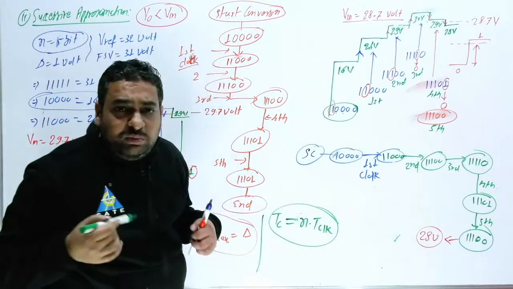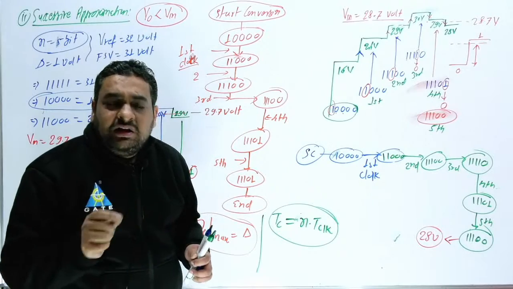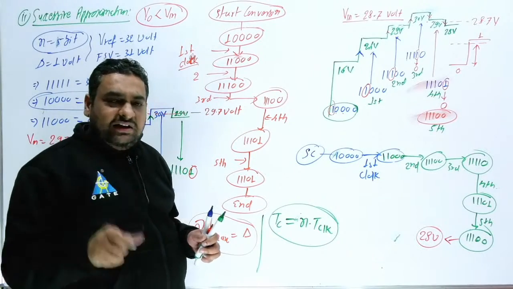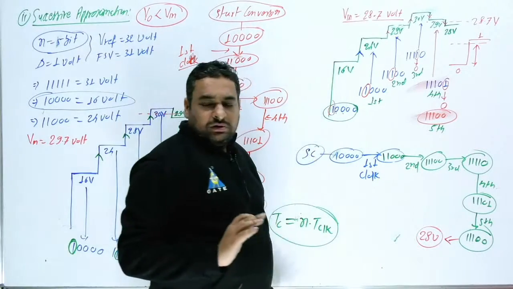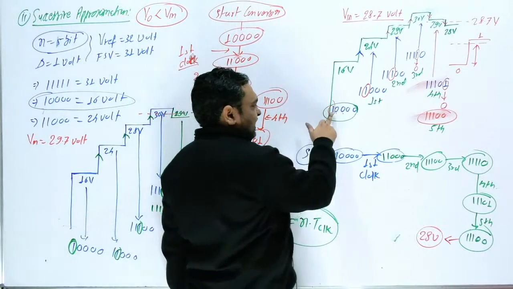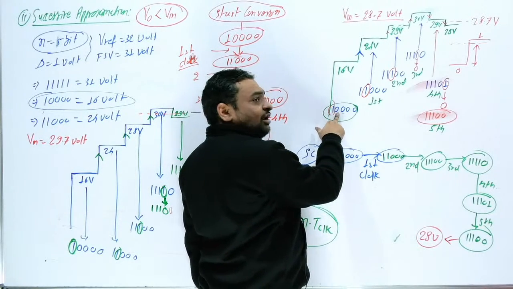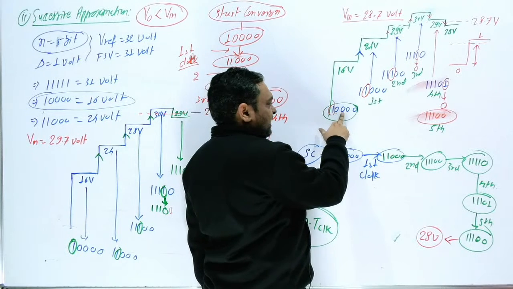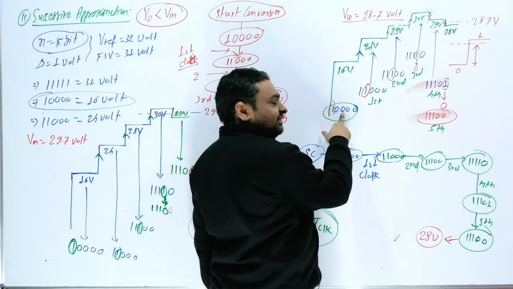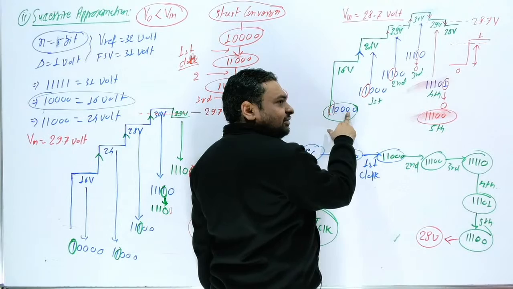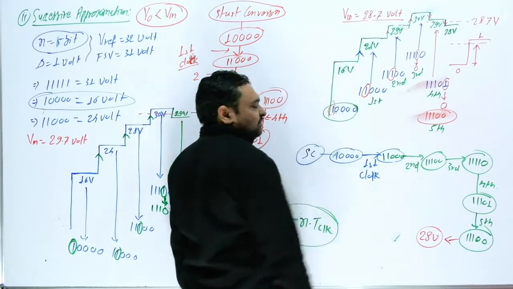So exactly what we are doing here, in every bit we are going to check every digit is 1 or 0. In the first clock we are going to check this will be 1 or 0. In the next clock we are going to check this is 1 or 0. In the next clock, this is 1 or 0. And in the last clock we are going to check this is 1 or 0.